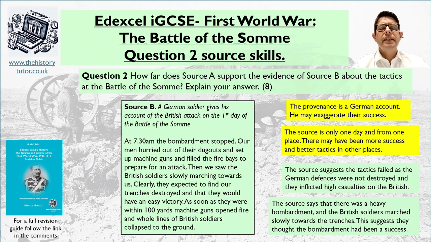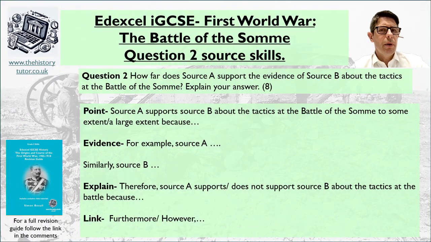Okay, so now we've got some ideas about the sources. How do we structure our answer? So we want to try and still keep our PEEL paragraph because that's a really good way of creating an argument. And that's what history is all about. So we want to respond to the question, make a point. Source A supports source B about the tactics battle to some extent or to a large extent because. Set up our argument. Say why. Maybe they both sort of agree there were some successes there, maybe.